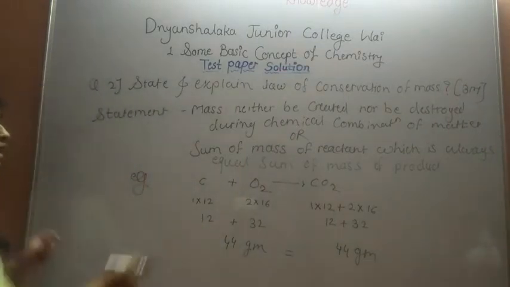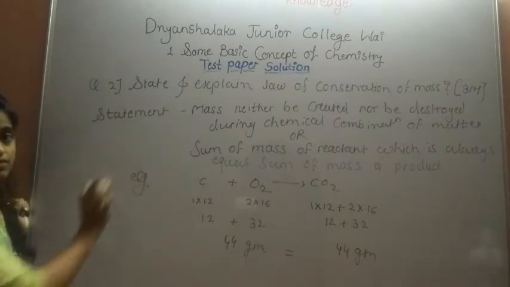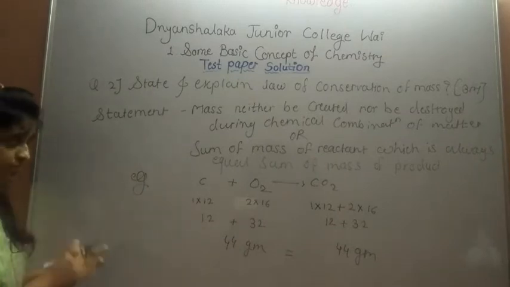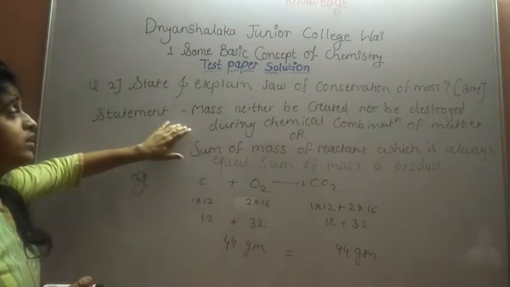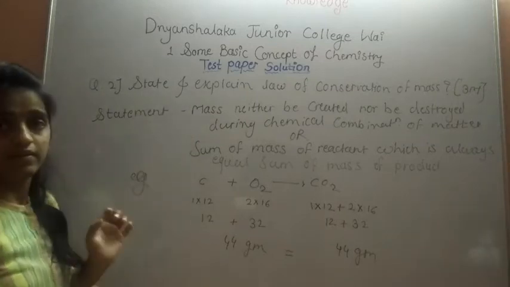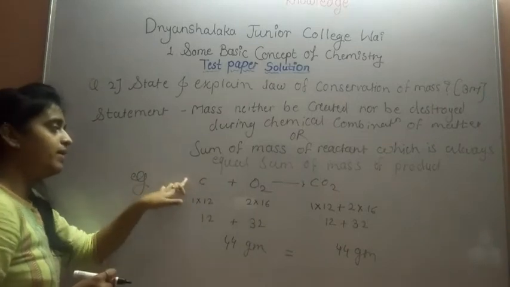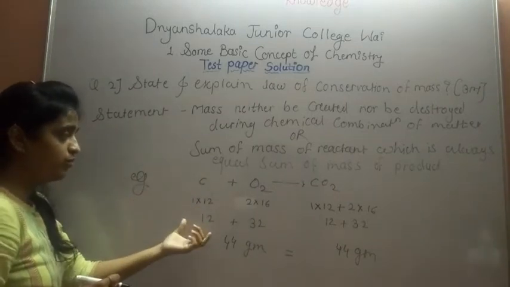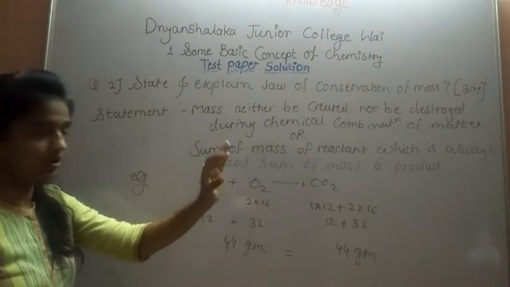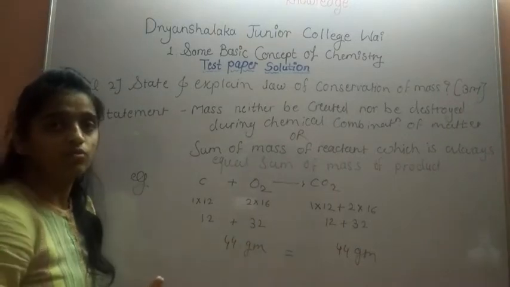So I require this answer: first the statement and then the explanation for this law. It is not compulsory to write both of these. Only one statement is required, with explanation. So as an example, it is proved by calculating the molar mass of reactant and molar mass of product. So it is proved that the sum of mass of reactant is always equal to the sum of mass of product.